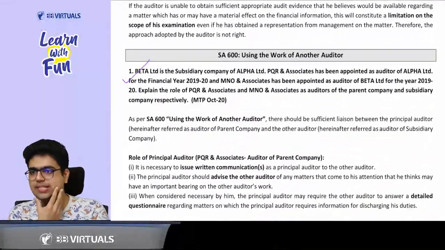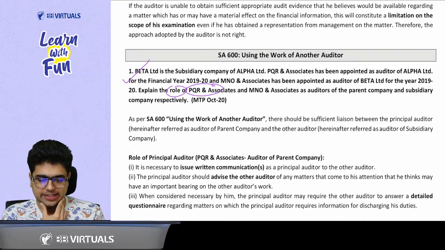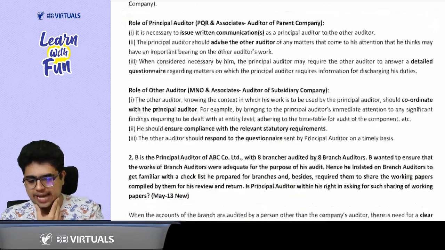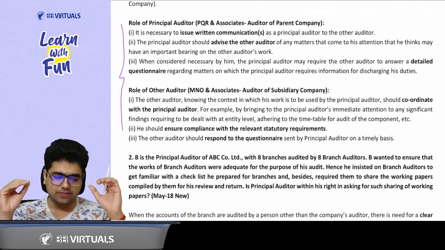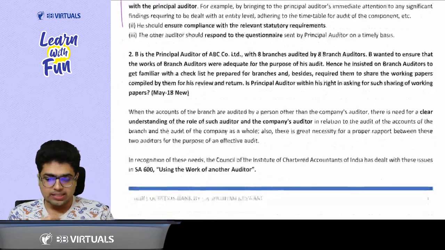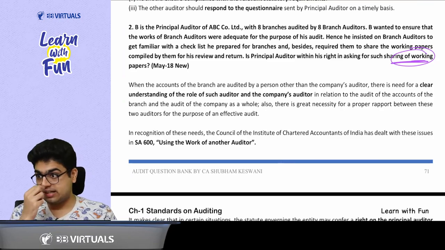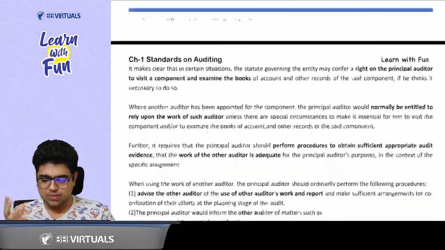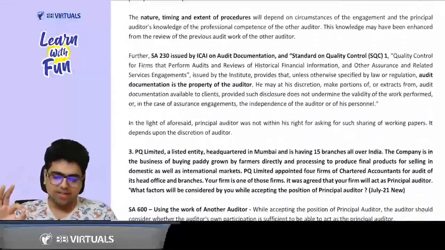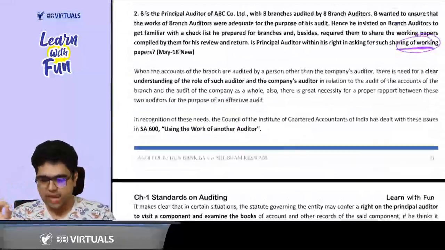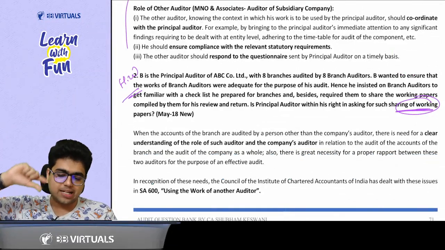The first question is a direct question which talks about the role of the parent entity and the subsidiary entity. Direct question that we just covered from the notes. Even if you are covering the question bank, your revision will be done. This question is about asking for the working paper. This is a different question, but again, I think you will be able to handle it. Very easy question. Just read through the answer. Everything we have covered in the class, giving you for homework. Just that you need to break up the answer.